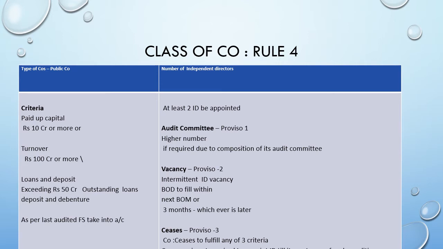Suppose the audit committee requires higher number of independent directors, or under any other law it is required to appoint more than 2 independent directors, then such a higher number shall be appointed, 2 or higher number. Vacancy, if any, in the intermediate it happens in the independent director appointed, then the board shall fill the vacancy by the next board meeting or 3 months time, whichever is later. If the company ceases to fulfill either of the 3 criteria for the last 3 consecutive years, then they need not appoint any independent directors.